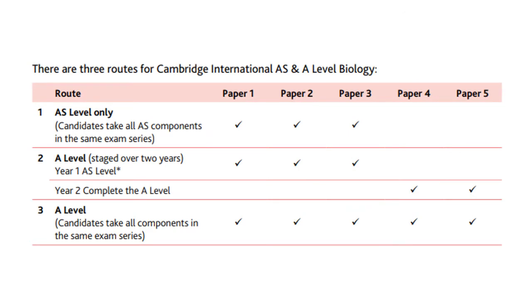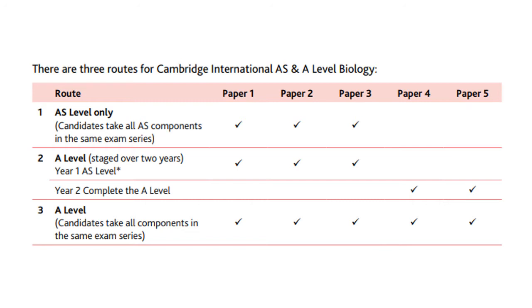Okay, this again is just showing you the different routes that you can take for this syllabus. So you can decide to write at AS level only, which means you would only write papers 1, 2, and 3. These cover chapters 1 to 11, and paper 3 is a lab paper, like an experimental paper. If you're writing at A level, that's over 2 years. In your first year, you write your first 3 papers, which is the same as the AS content, and in the second year, you write papers 4 and 5.